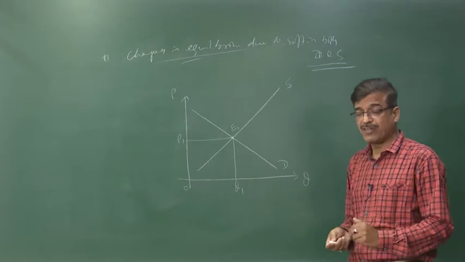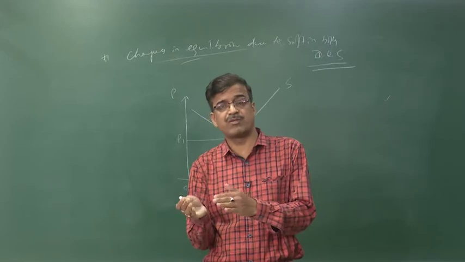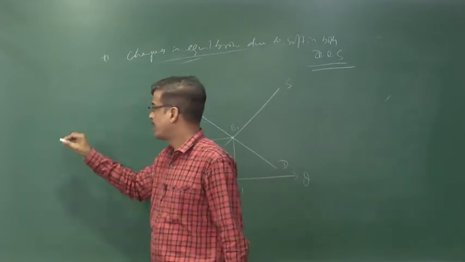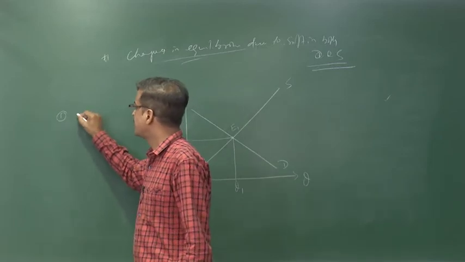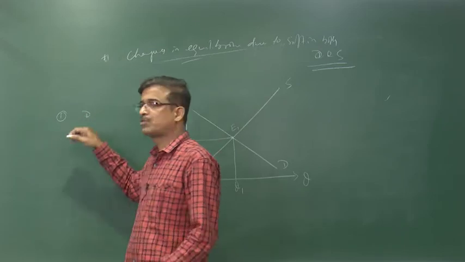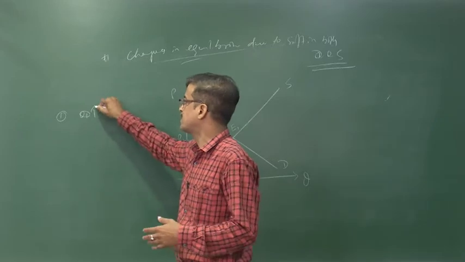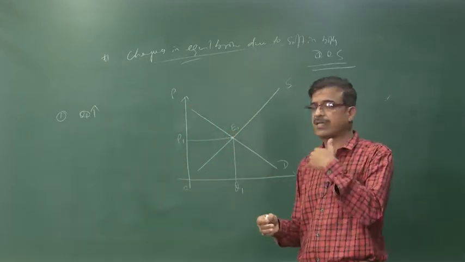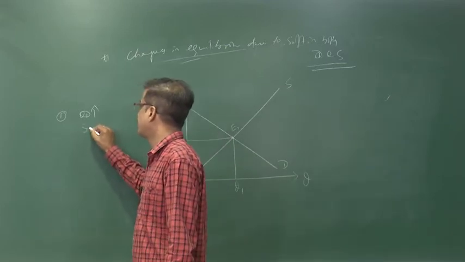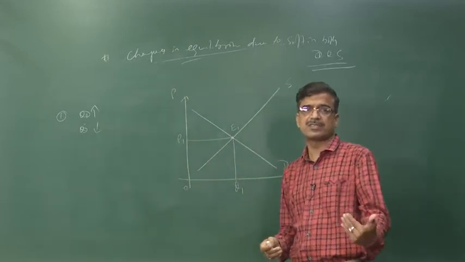Now what happens here? You have to consider both demand and supply, we have to change both the demand as well as the supply, but there are certain cases. Let us say in the first case we take the demand shifted, that means the demand curve shifts towards the right, the quantity demanded increases, it rises. And the supply curve, that is the quantity supplied, shifts towards the left because of the fall in production.